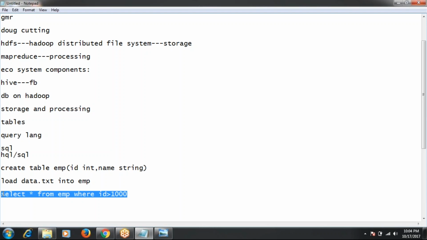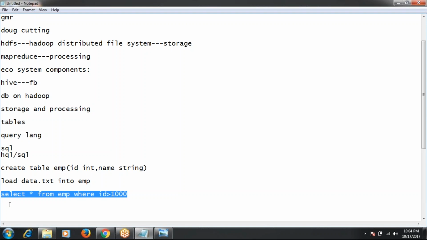Analysis means in Hadoop, for analysis we can use MapReduce, right? But here we are doing the analysis by using Hive. We already know Hive was developed on top of HDFS and MapReduce.